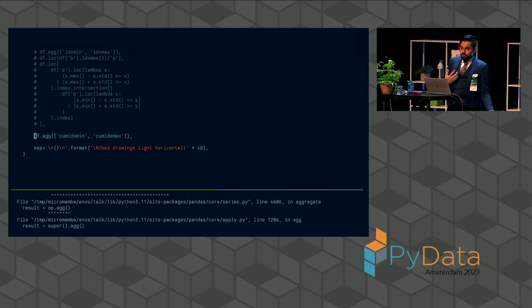You have cumulative min, you have index min, but you don't have the combination of the two. And the reason for that is something which you can imagine there might be some debate over what the API for that might look like. As we'll see, there are some variations on how we might model that.